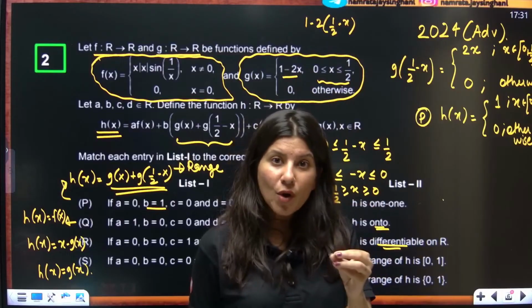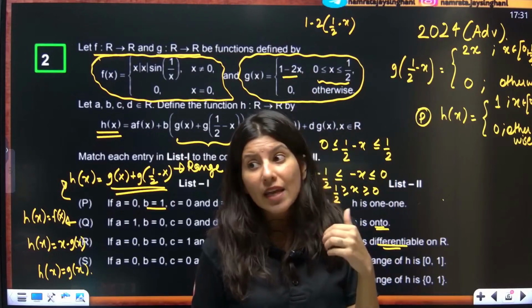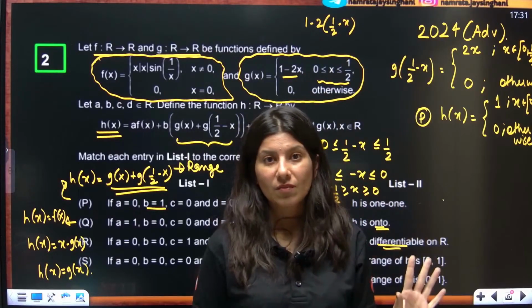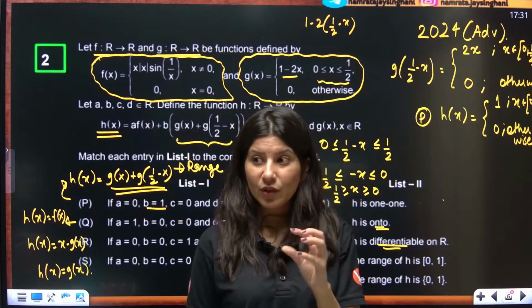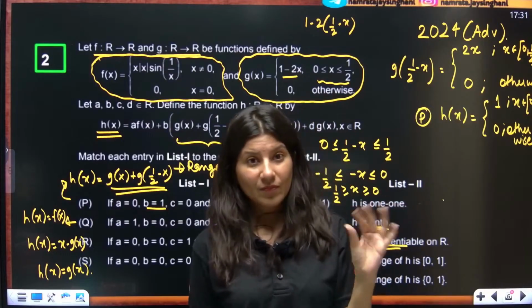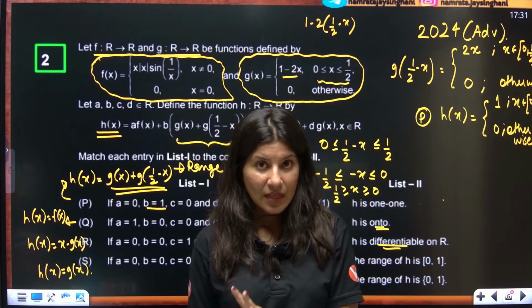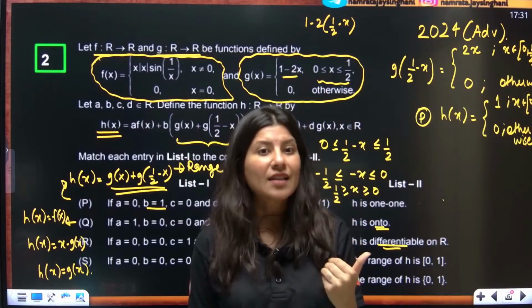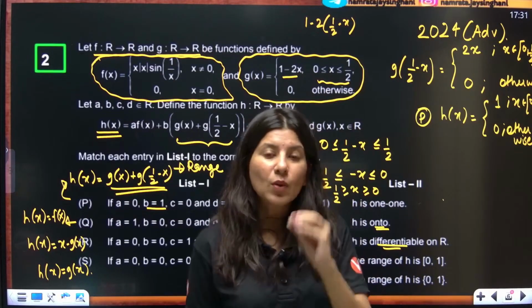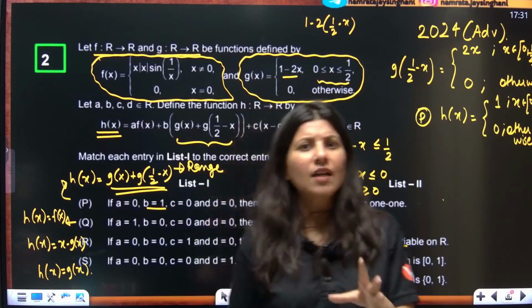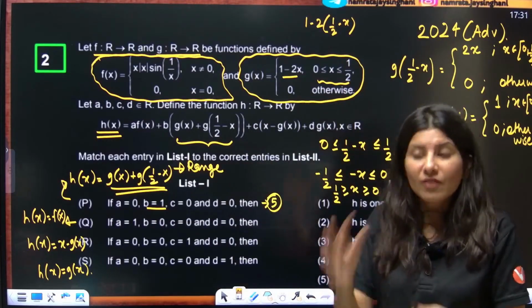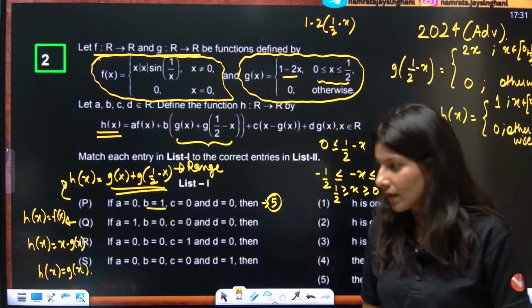If you know 1 or 2 options, then your option elimination game can be strong in JEE Advanced. The most difficult ones are multi-select questions. So if you feel, ma'am, what to do in JEE Advanced, go for single correct if at all those kind of questions are available. Next, your target will be list type. List type is easier than multi-select questions. Most difficult ones are multi-select. Even the easy questions become difficult because of the multi-select, more than one correct option.